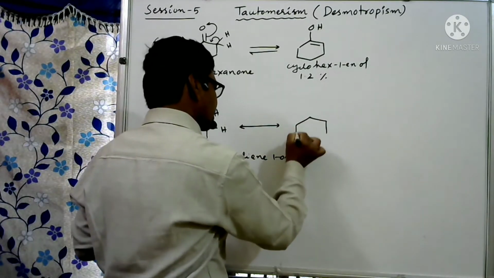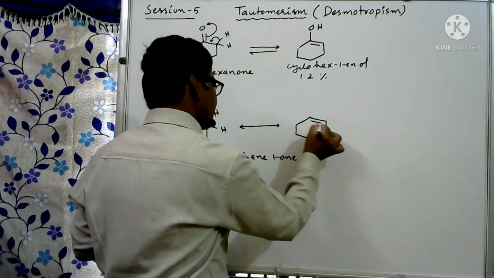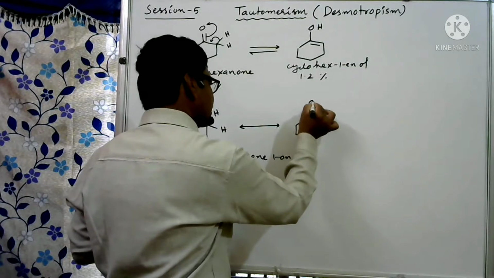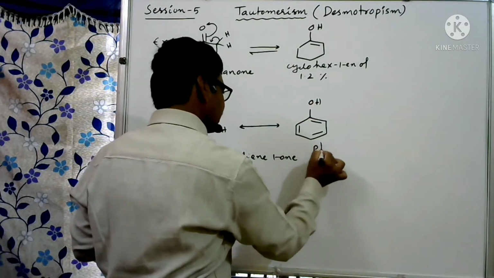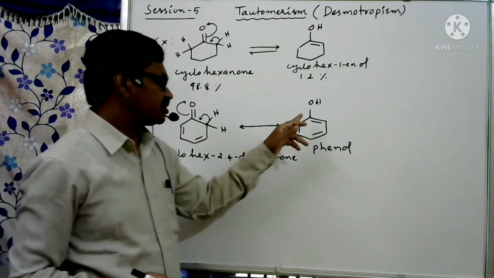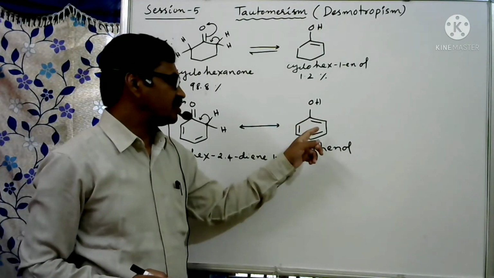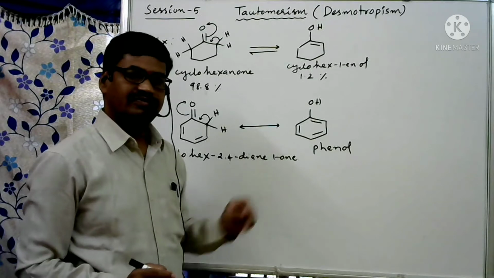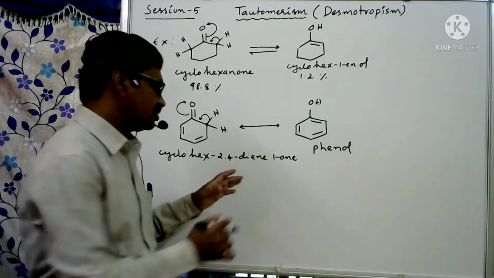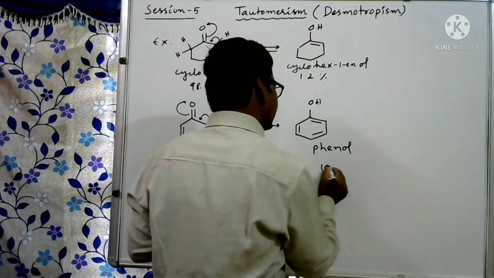So you can observe the formation of a double bond here, a double bond already present here, and it becomes OH. This is a phenol. Otherwise, it is cyclohexa-1,3,5-triene-1-ol. So almost always here it is 100%.